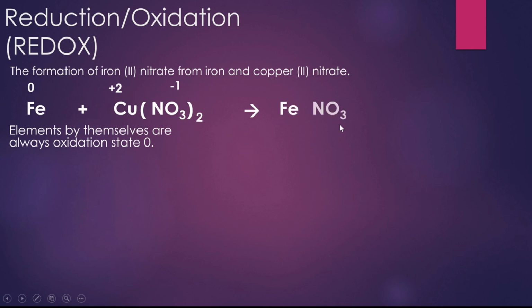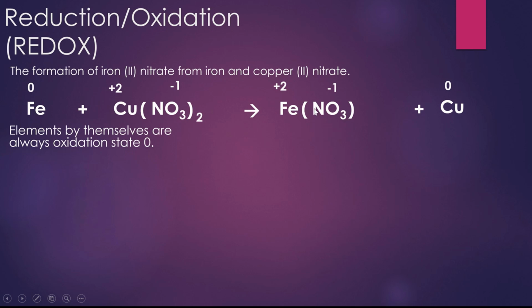All right, they're going to form iron 2 nitrate. So there's our FeNO3. And copper by itself. Copper can't just go away. I know that they don't say copper is one of the products, but we know that copper is there. It's being replaced, single replacement, by iron. All right, our iron 2 has a positive 2 charge. Our nitrate has a negative 1. And now copper, being that it's the element by itself, has a 0 charge. A 0 oxidation state is what we call it.